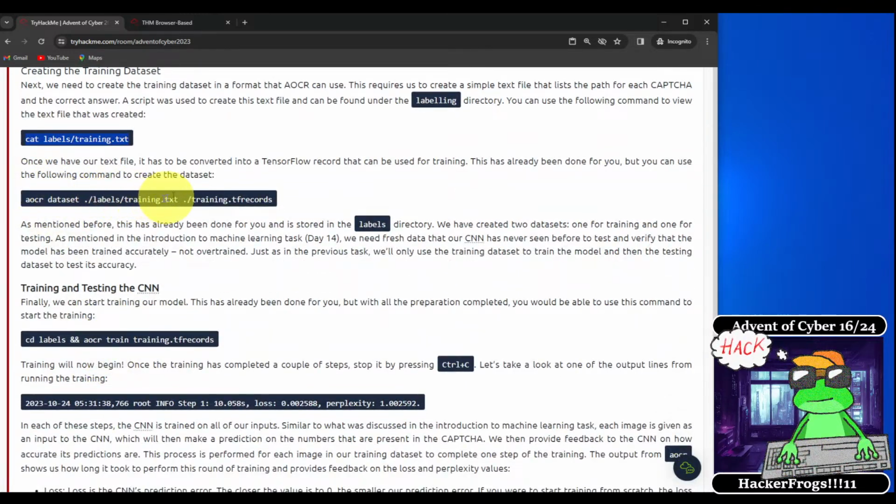Once we have our text file, it can be converted into a TensorFlow record that can be used for training. This has already been done for you, but you can use the following command to create the data set. So we would use this command to create the data set.